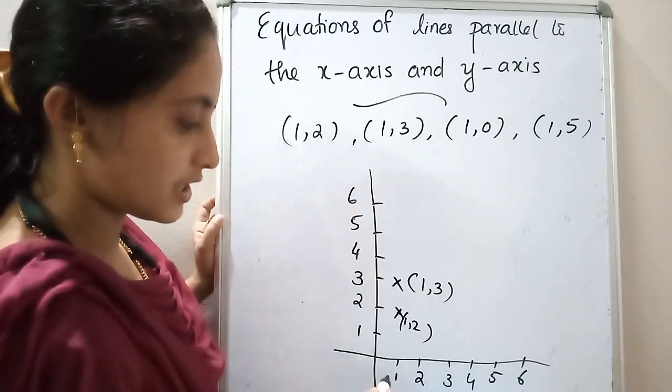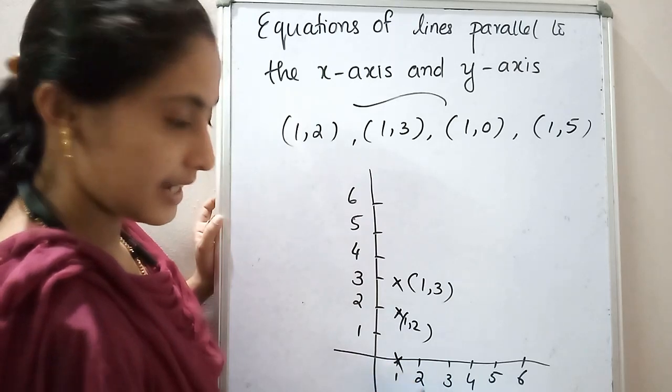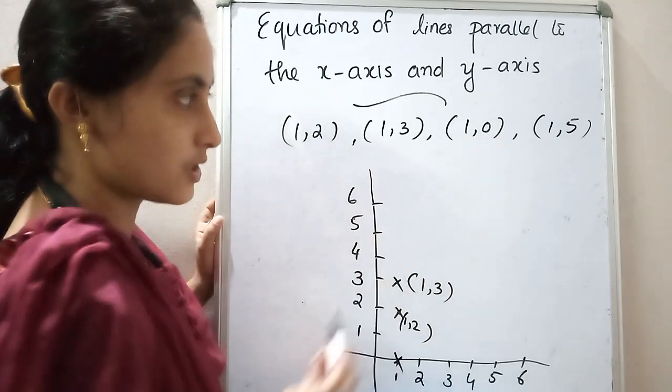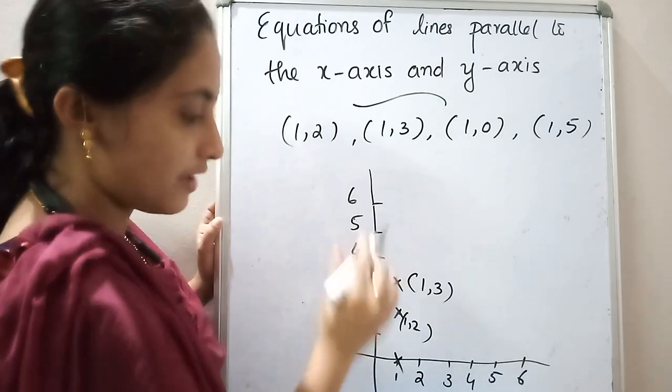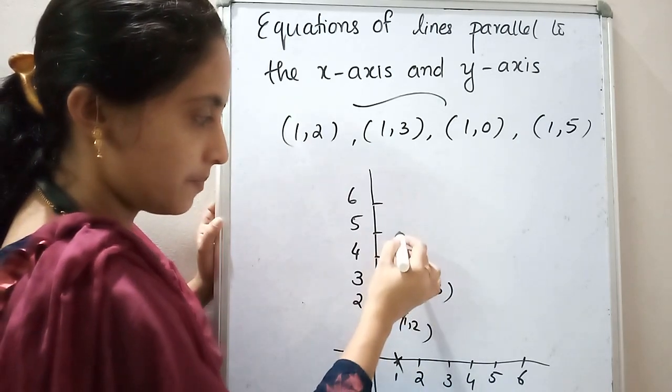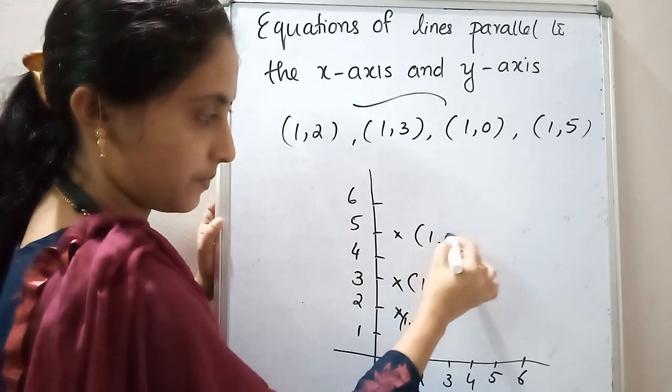Next point is what? (1, 0). 1, 0 means what? The x-axis itself, because the y-coordinate is 0. If the y-coordinate is 0, that point lies on the x-axis. Then (1, 5). 1, 5 means from here 1 and this point. That is (1, 5). Okay.